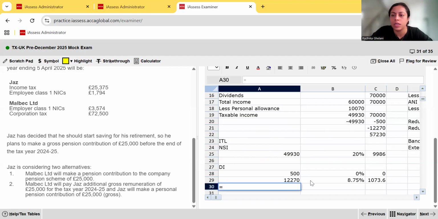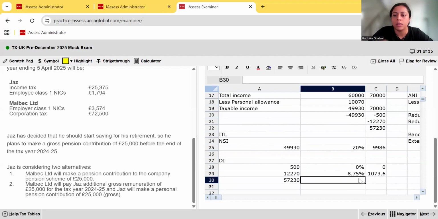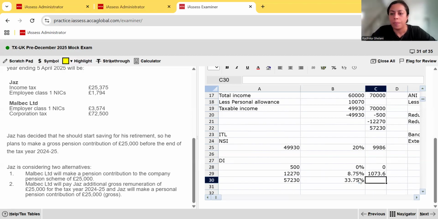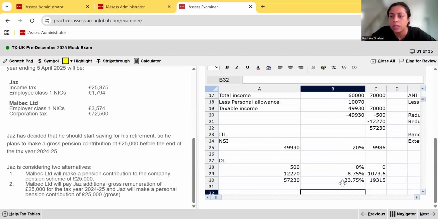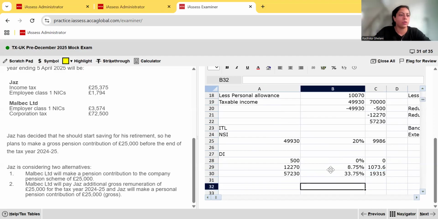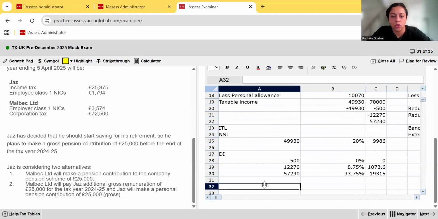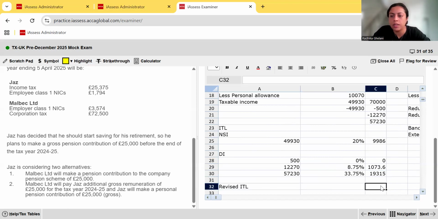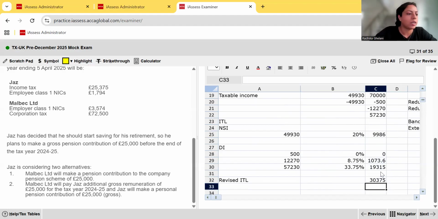So the 57,230 is going to be at, what's the second rate for dividend income? It is 33.75%. And then since I put the formula up in that cell, if I simply drag this down, I'm going to get the computation automatically done there. So I don't need to rework that out, okay? The total, we call it the revised income tax liability, is going to be the sum of all these figures that we just computed. So 33,775 is going to be his revised income tax liability.